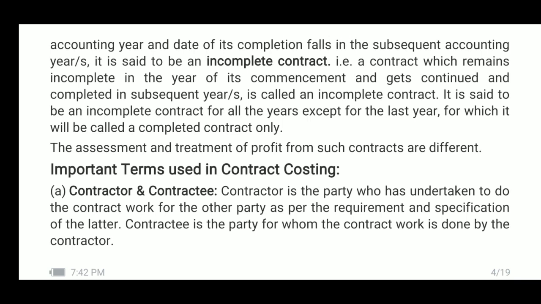Here we should keep in our mind that contract is nothing but an agreement. An agreement is entered into between two parties. One is the contractor, another is the contractee, and as per the agreement, contractor will undertake the job, contract work, for the other party who is called contractee. So contractor will do the job on behalf of contractee.